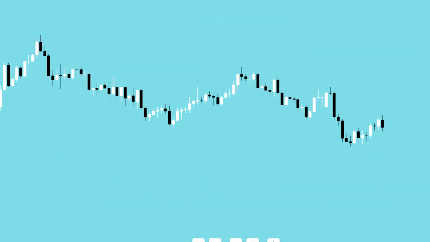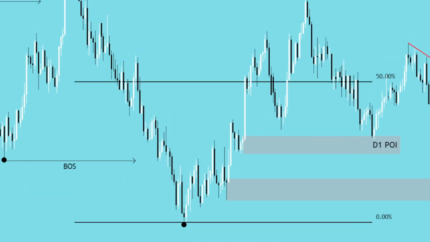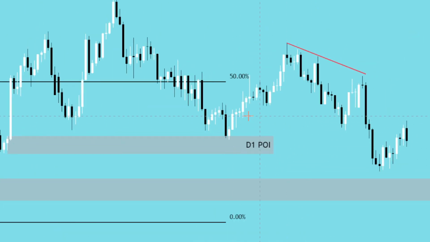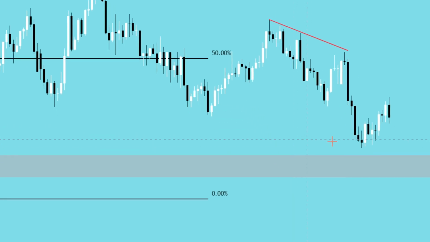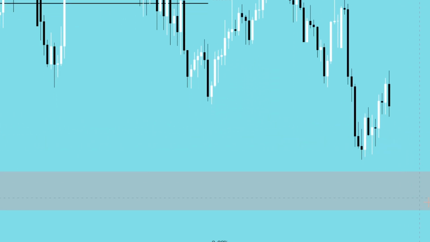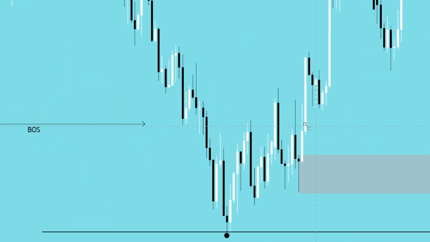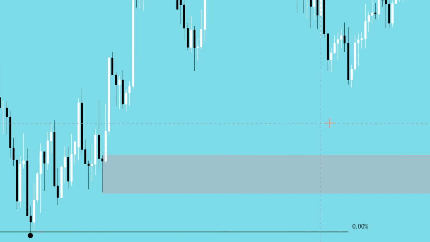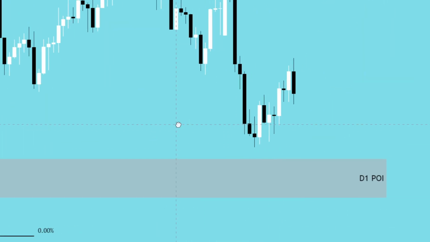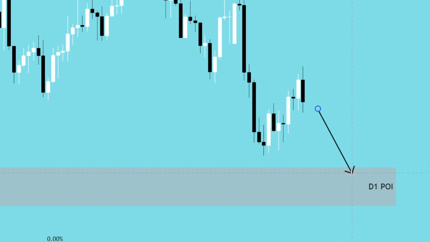Now if we go down to the daily time frame, we've had this demand zone break over here, so this daily POI was broken. If I could quickly get rid of that, now this is the next overall daily POI of interest. The next point of interest on the daily time frame is simply here, and the reason for that is because it's deep in discount. Here we've left a fair value gap, so this was price action leaving an inefficiency. Because of that, it's a point of interest which we expect price to reach. So the overall narrative is for price to get down to here.